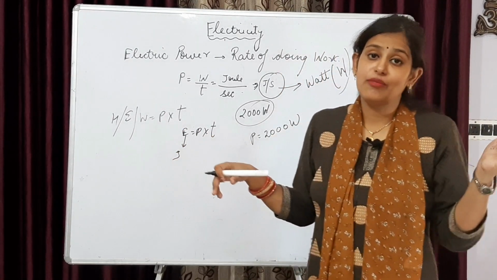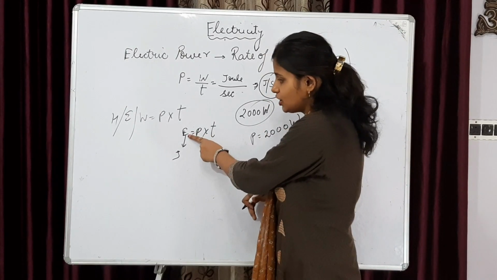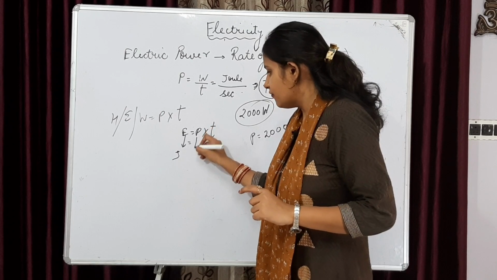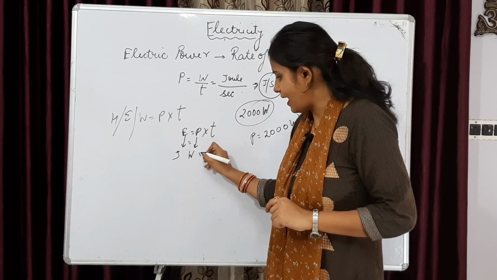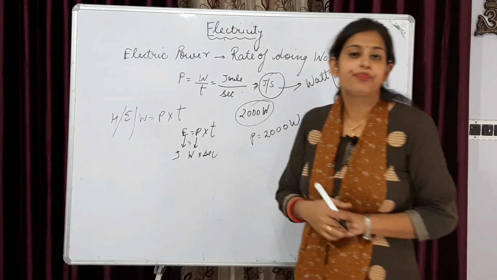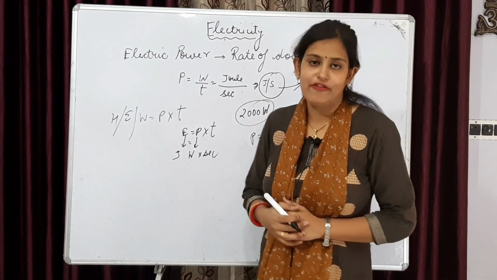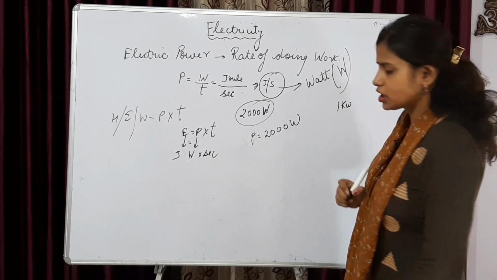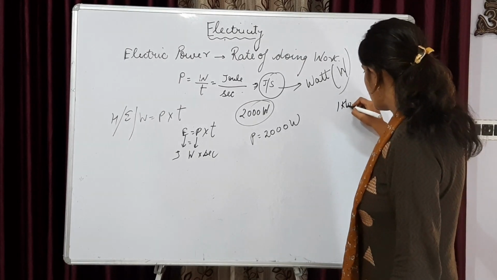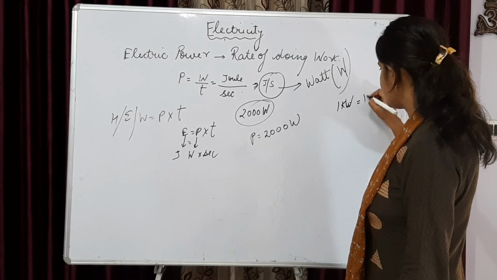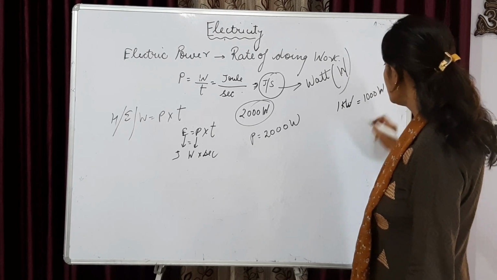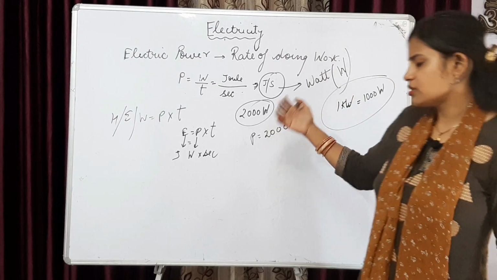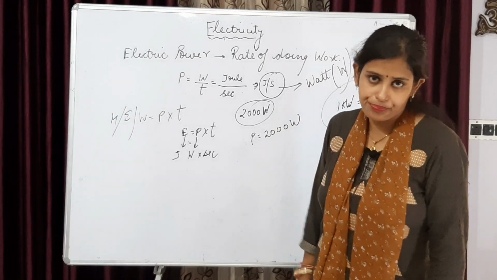So one thing should be kept in mind, that energy or electrical energy will be in joule only when power is in watt and time is in second. If it's not, you have to convert it. Like sometimes power comes as kilowatt. So 1 kilowatt is equal to 1000 watt. You have to use this expression for converting kilowatt into watt.